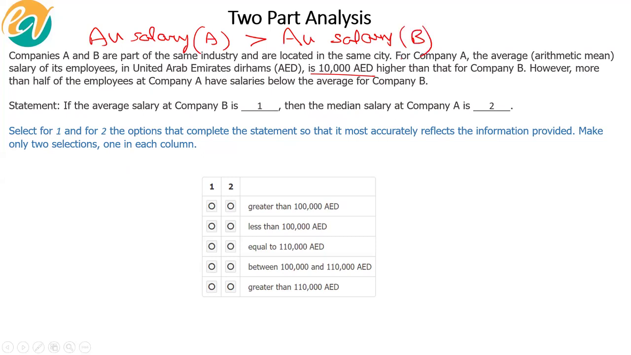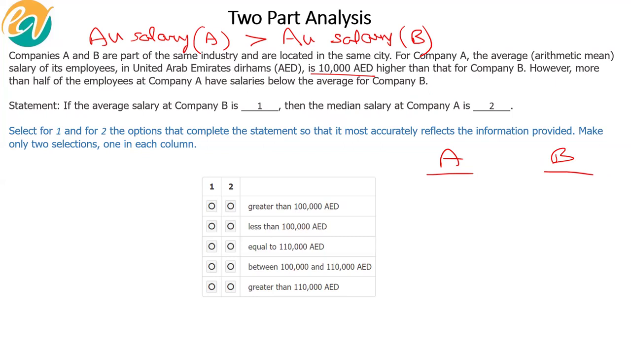However, more than half of the employees at company A have salaries below the average for company B. How do you reconcile these two? Average salary at A is greater than average salary at B. However, more than half of employees at company A have salaries below the average for company B.